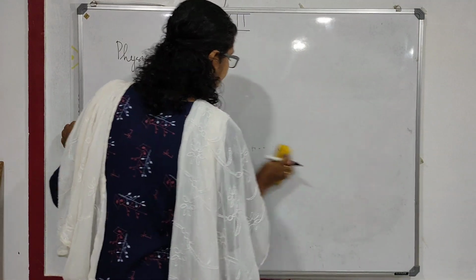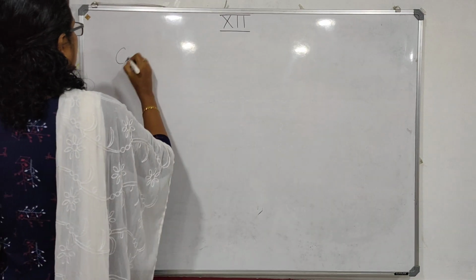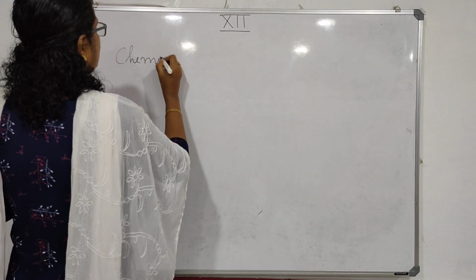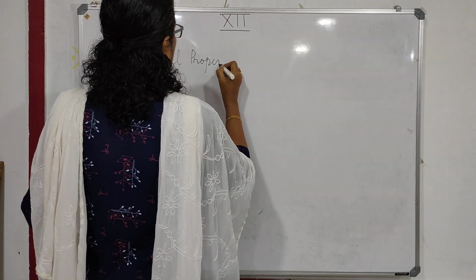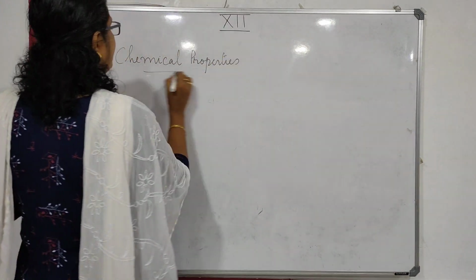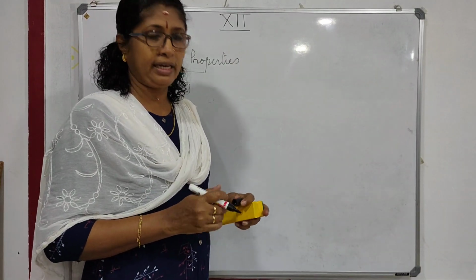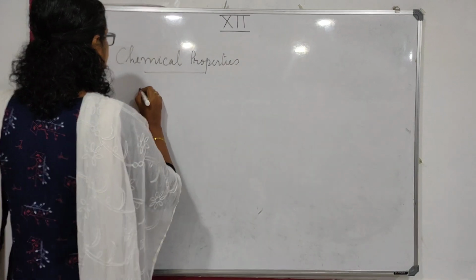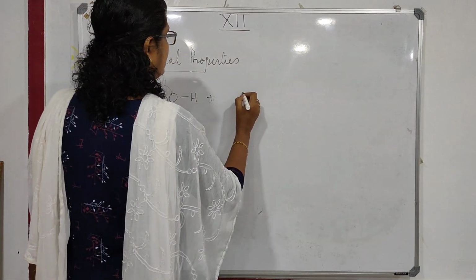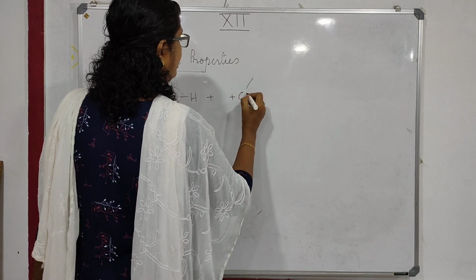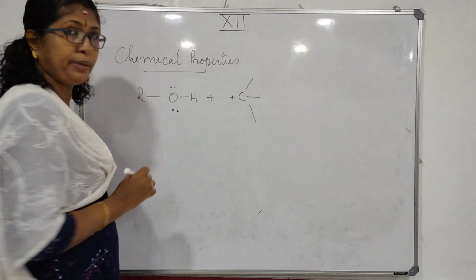When you come to chemical properties, alcohols can act as nucleophiles. They can also act as electrophiles. See, ROH plus a C with a positive sign. Oxygen has two lone pairs.